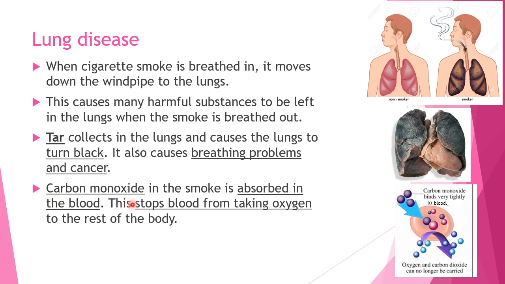So, carbon monoxide in the smoke is absorbed in the blood. So, over here, we have carbon monoxide. Ya masuk ke darah. So, when this happens, this stops blood from taking oxygen to the rest of the body. Pasal carbon monoxide ani masuk ke darah, ke dalam darah. Example lah, kamu pikirkan macam darah ani ala-ala troli lah, troli. Troli atu sudah kena isi oleh carbon monoxide. So, oksigen hindi dapat masuk dalam troli ato. So, semakin kurang lah oksigen dapat bawa ke seluruh badan because of carbon monoxide.